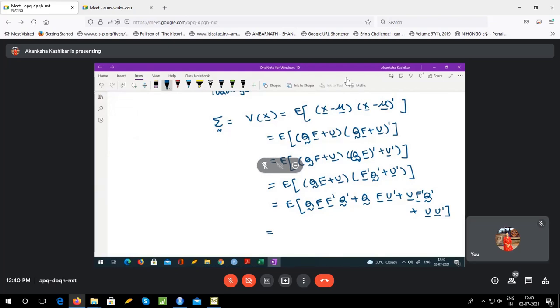Before proceeding further, it is always a good practice to check whether we have done the right thing by checking the orders. The order of Q is P cross K, so P cross K, K cross 1, 1 cross K, and K cross P. So this entire thing would be of order P cross P. Similarly here, P cross K cross 1, and 1 cross P, so again P cross P. Everything is of order P cross P. That should be the case because you can't add matrices if their dimensions are different.